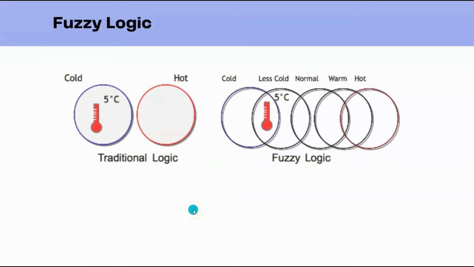And what we can understand from the examples is that in traditional logic we can say either it is cold or hot. But in fuzzy logic we can say in-between values like less cold, warm or hot. So we can find in-between values.